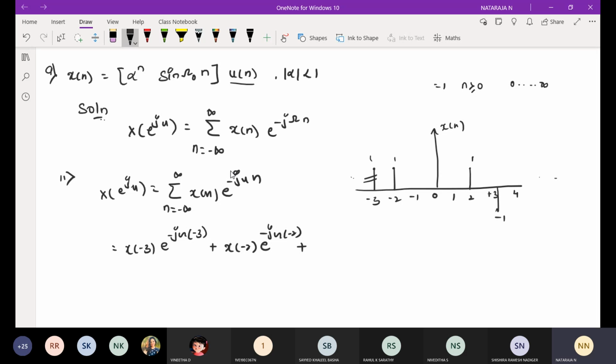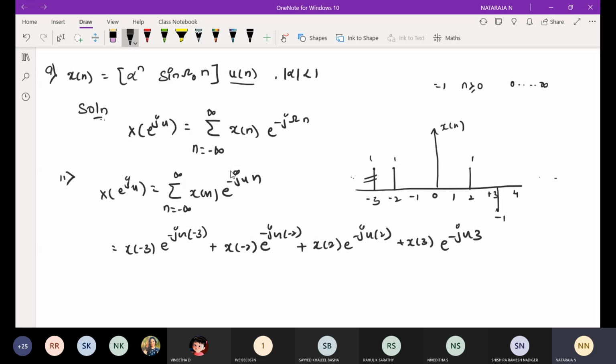No need to consider -1, 0 and 1. Why? Because it's 0 information. Whatever you multiply with 0, you will get 0, so no need to consider those. Then you can consider x of 2: x of 2 e power minus j omega 2. Then plus x of 3 e power minus j omega 3.